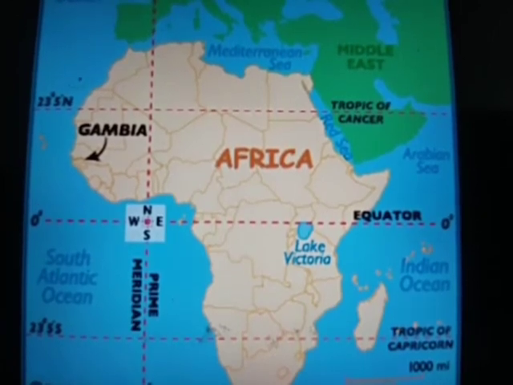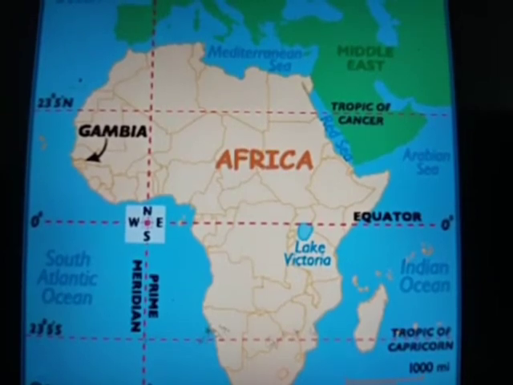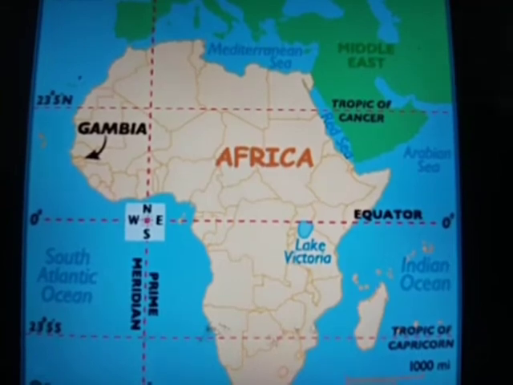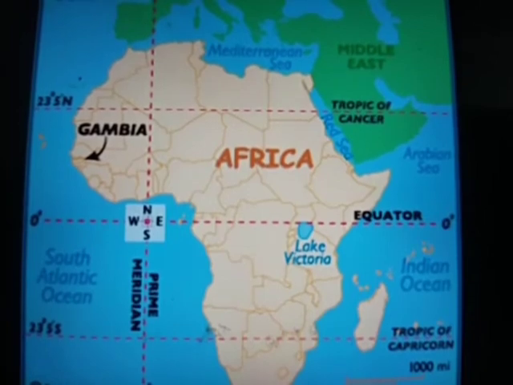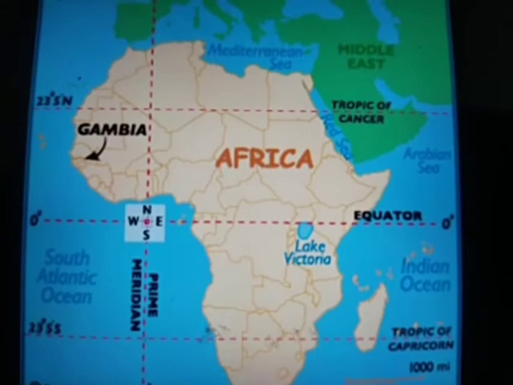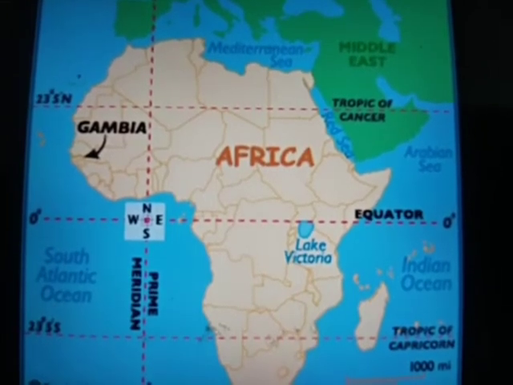You can see the Tropic of Cancer, 23.5 degrees north, is passing through the northern part of the continent. And the Tropic of Capricorn, 23.5 degrees south, is passing through the southern part of the continent. It is the only continent through which these three important latitudes, 0 degrees, 23.5 degrees north and 23.5 degrees south, pass through.